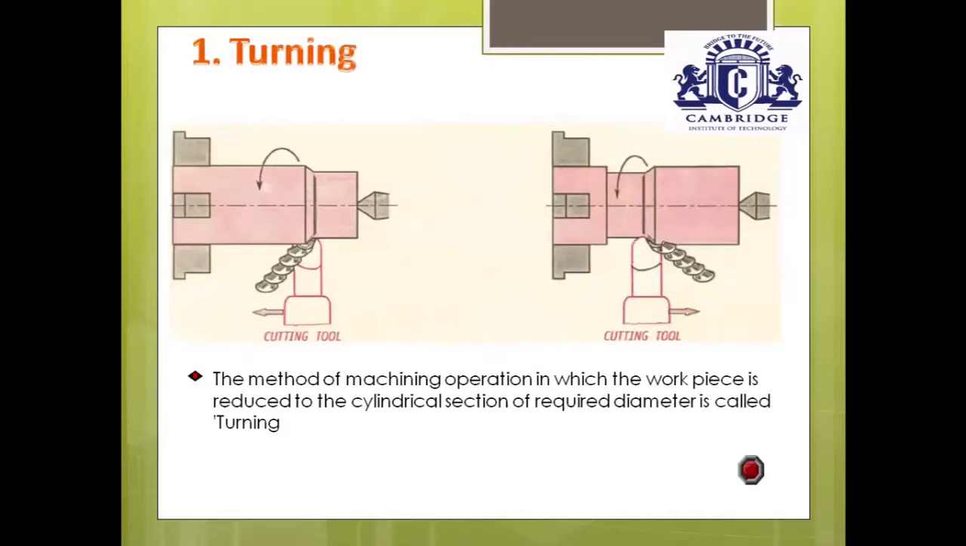We'll discuss in detail the different machining operations. First one is turning, also called plain turning operation. What is plain turning operation? Plain turning operation is a metal cutting operation performed on the lathe machine to produce cylindrical objects of reduced diameter.